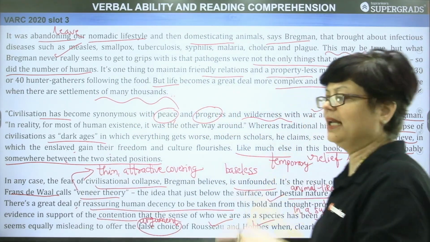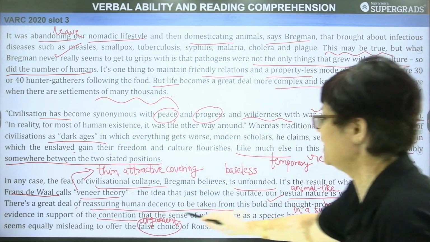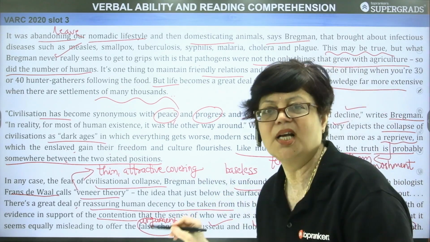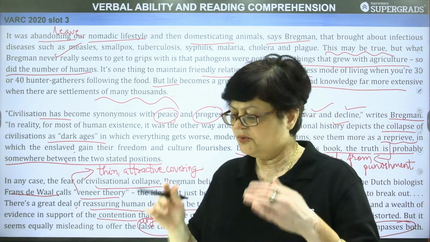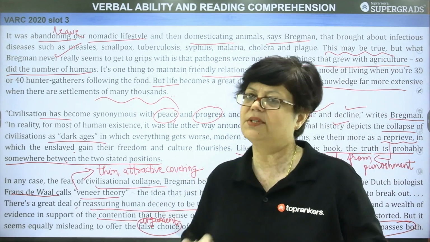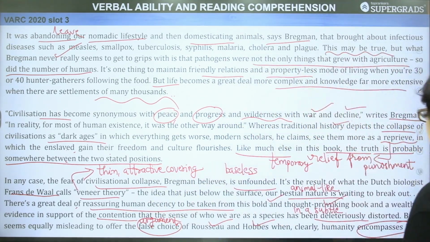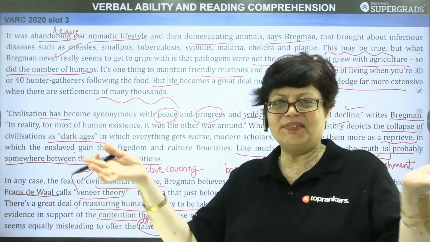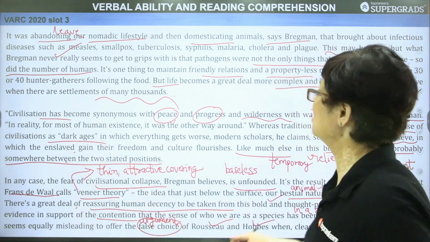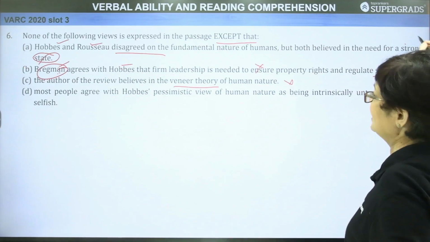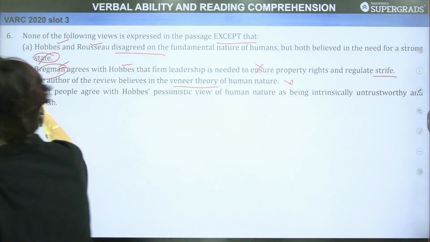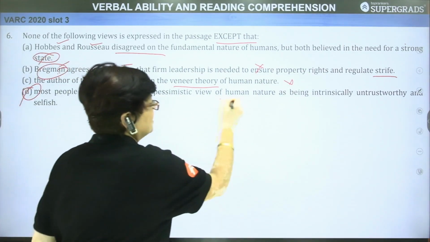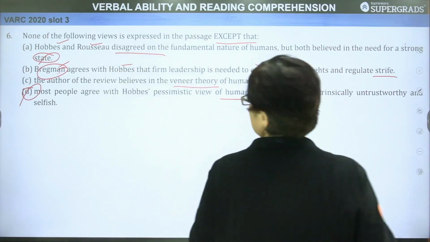He has made a mention of it, and then he says that it seems quite misleading to offer the false choice of Rousseau and Hobbes. So he very clearly states that if you give the false choice of Rousseau or Hobbes, that is going to be very, very misleading, when clearly humanity encompasses both. So we are somewhere between these two polar ideas. So let's come back to the question. Clearly, our answer choice is D. Most people agree with Hobbes' pessimistic view of human nature as being intrinsically untrustworthy and selfish.